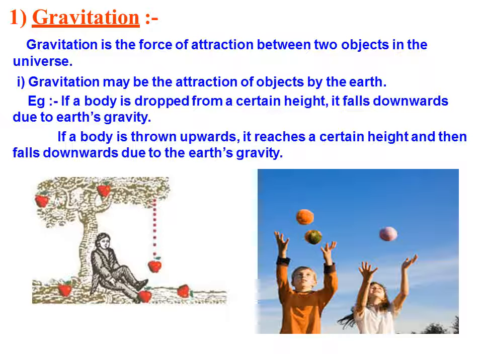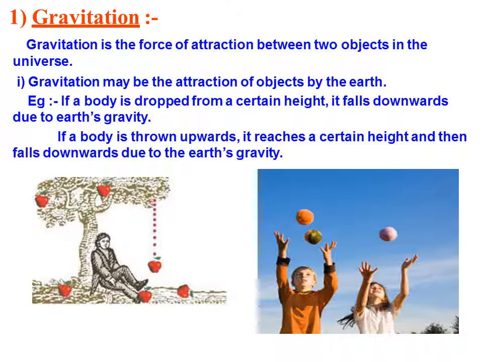That means gravity is mostly a form of magnet, which is inside our earth, at the center of the earth, or any object in the universe. It can be the moon also.